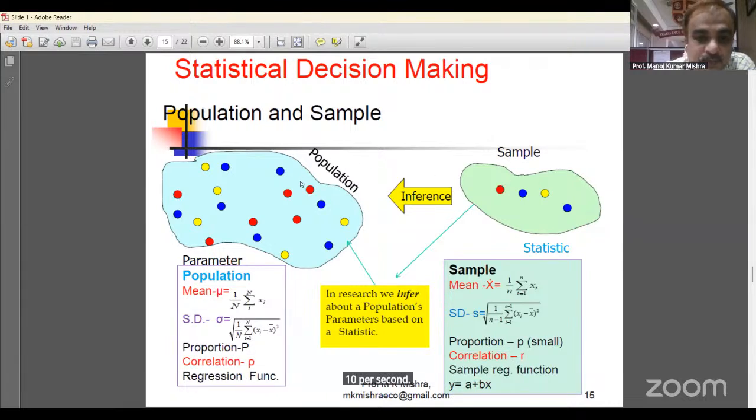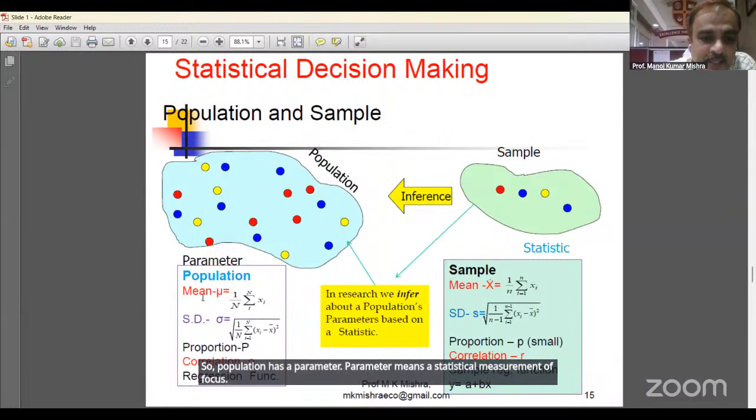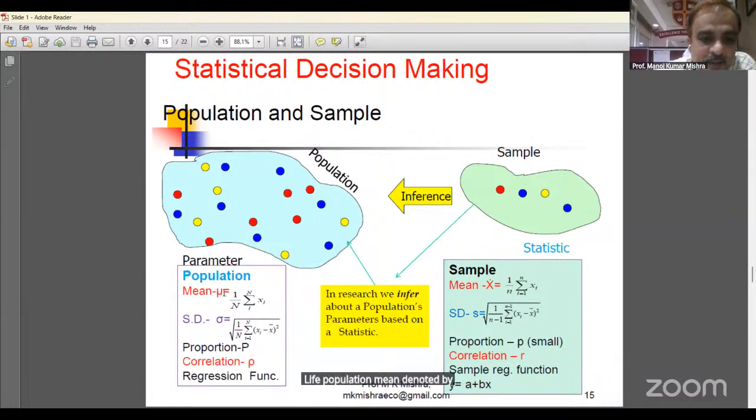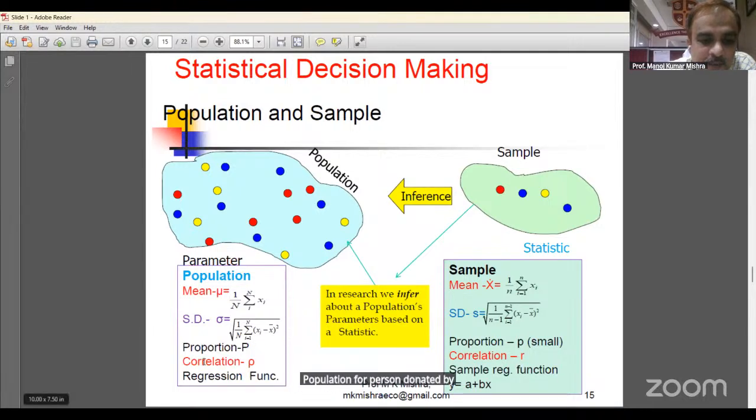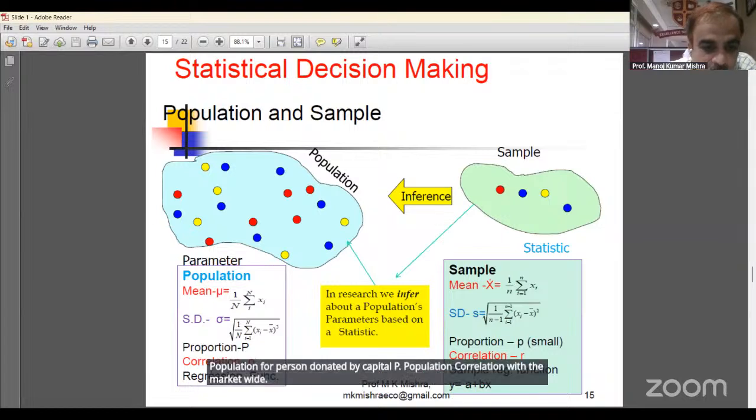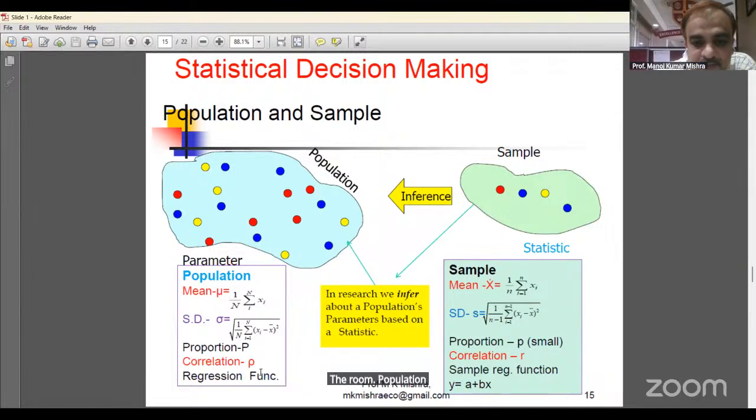Population has a parameter. A parameter is a statistical measurement of the population. The population mean is denoted by mu, the population standard deviation by sigma, the population proportion by capital P, and the population correlation by rho. Then population regression. Here, this is a sample.